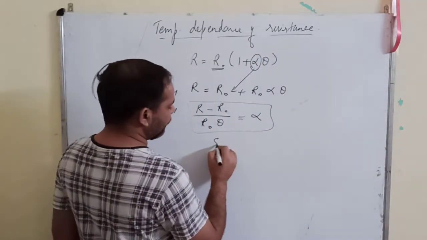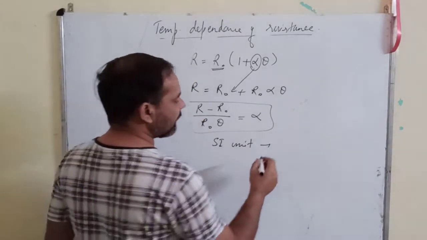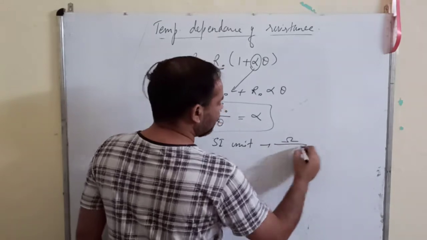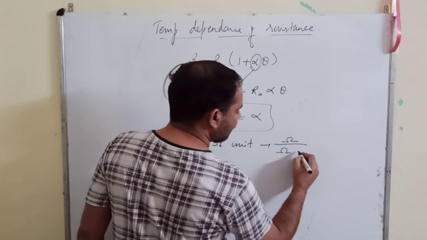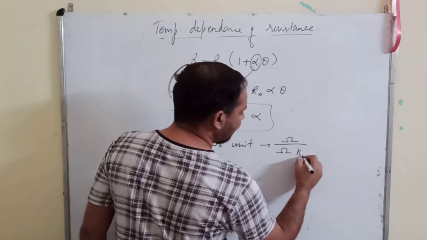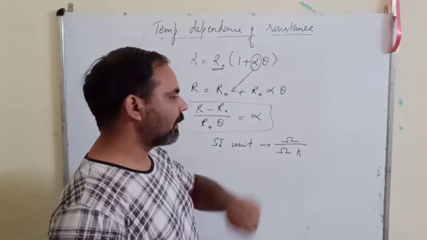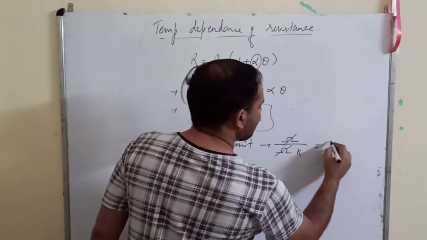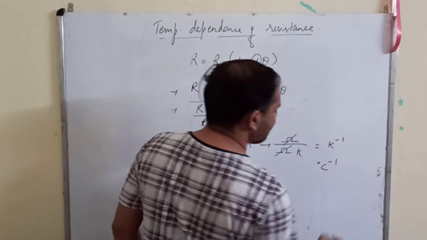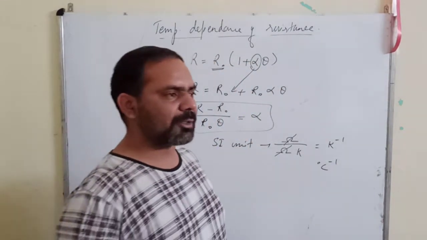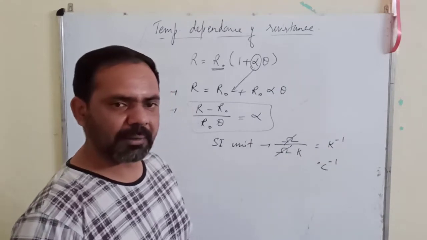What will be the SI unit? R minus R0, the change in resistance, is in ohm, R0 is in ohm, and theta, the change in temperature, is in Kelvin. So ohm and ohm will cancel and you get Kelvin inverse, or you can say degree Celsius inverse. You have these units also. So this is the SI unit of alpha: Kelvin inverse. Okay.